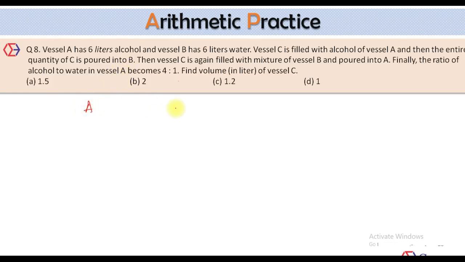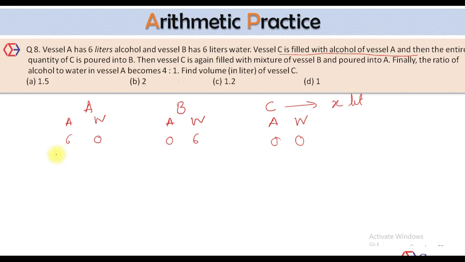Okay, this is vessel A, vessel B, vessel C. We have some alcohol, water, alcohol, water, alcohol, water. Initially, there was 6 liters of alcohol, 0 water. This was 0 alcohol, 6 water, and this was 0 and 0. Now, let's say the capacity of C is X liters. Now, what I did, vessel C is filled with the alcohol of vessel A, and then the entire quantity of C is poured into B. So look, if the capacity of C is X liters, and if you look at all the 4 options, they are less than 6. So capacity of C should be less than A.